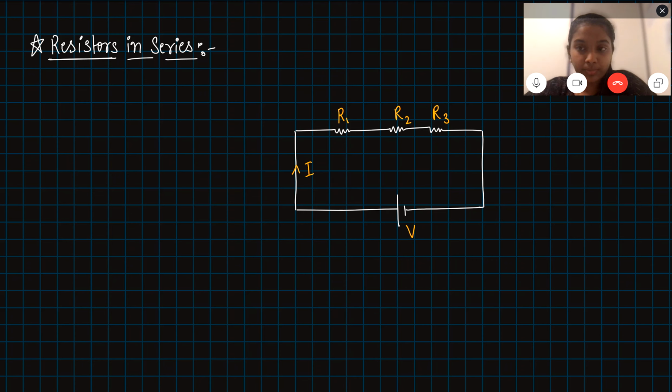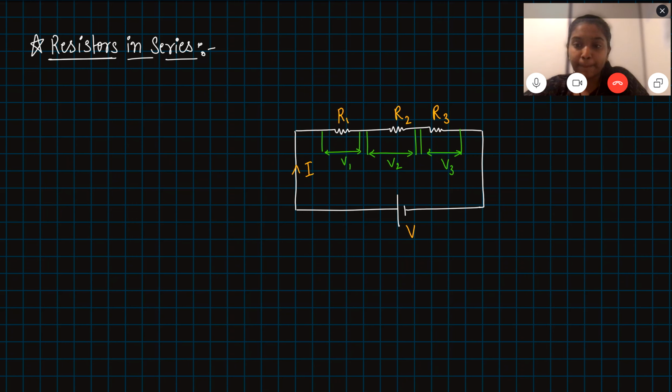So can I say that the voltage will be different but the current will be the same? Yes, you can. The voltage will be different because, let's say, this has a voltage of V1, this has a voltage of V2, and this has a voltage of V3. All three will have different potential differences because the terminal points of R1, R2 and R3 are not the same.